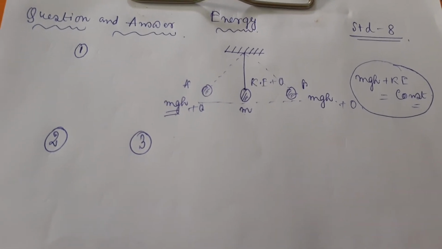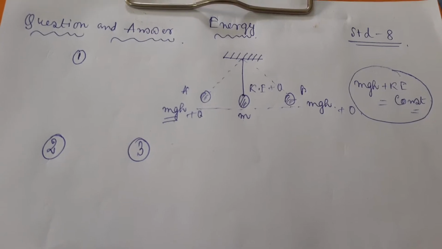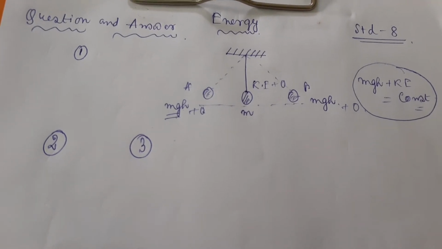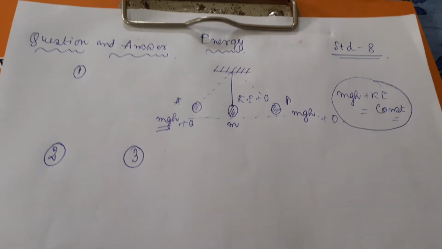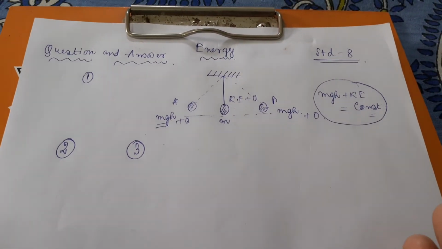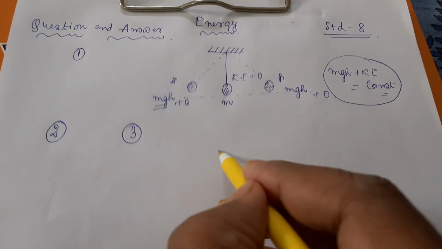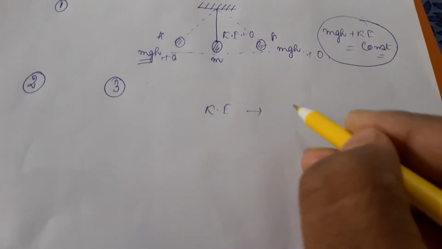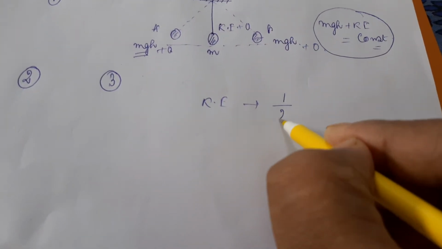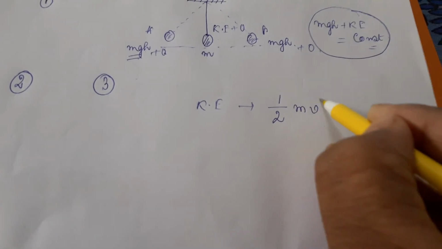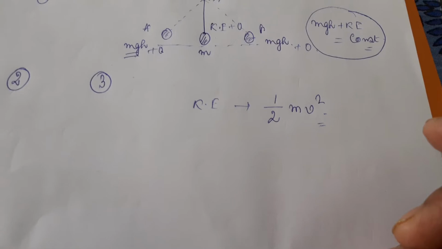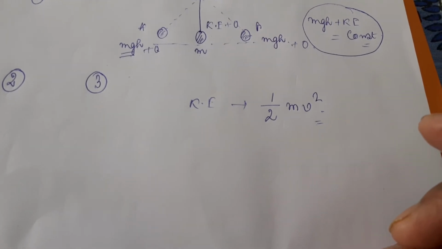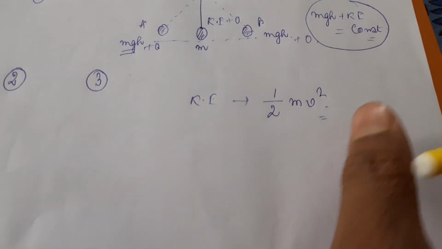Next question: define kinetic energy and explain its expression by giving a suitable example. Kinetic energy means when a body is in motion, the energy which comes up by virtue of its motion is called kinetic energy. Expression: if the body has mass m and is moving with a speed v, then the kinetic energy will be half mv square.